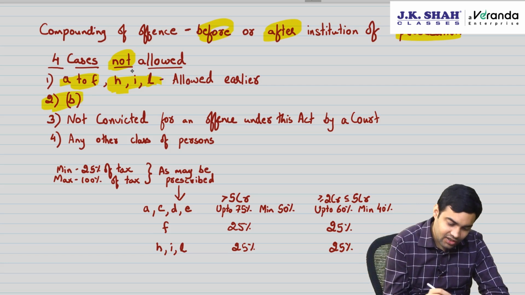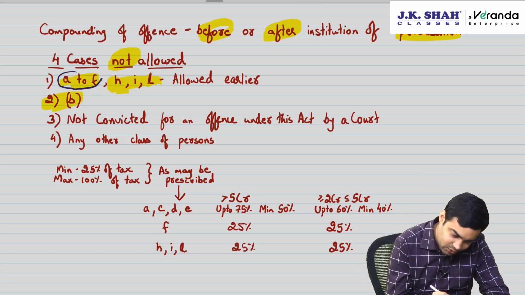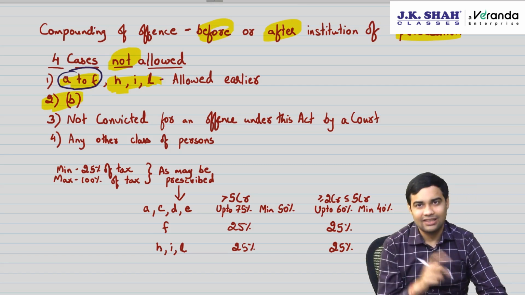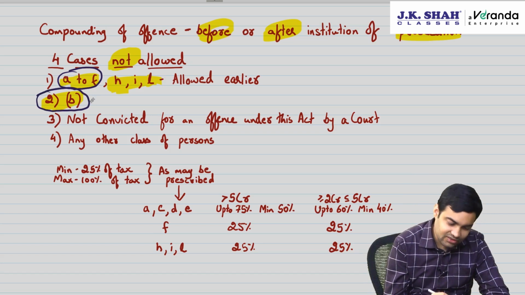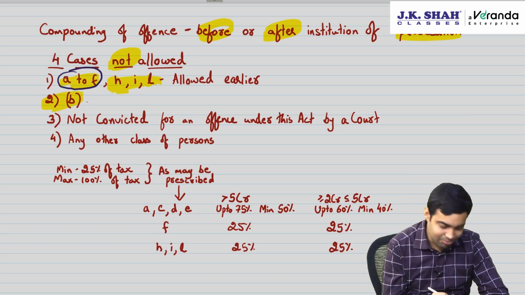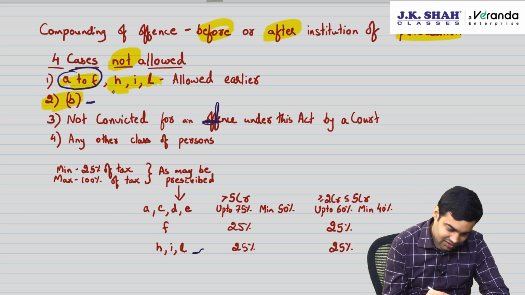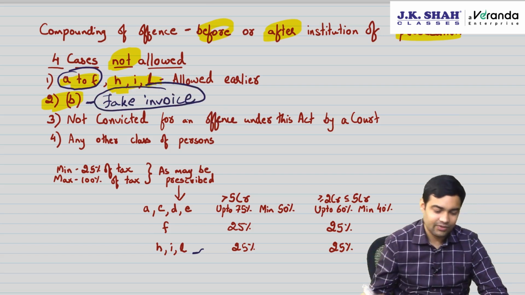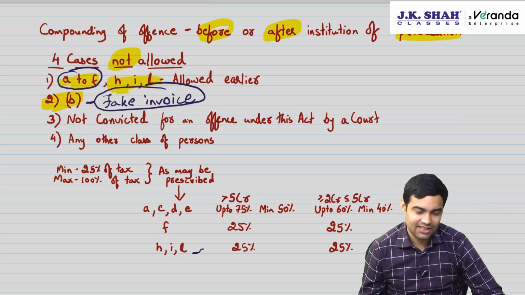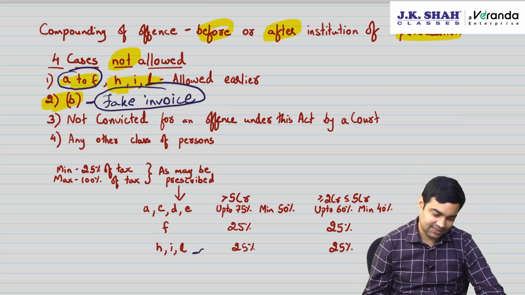For B, no compounding. See, they should have mentioned here A to H excluding B. They should have mentioned, but they have mentioned in second point that B, there is no compounding. Which is B, sir? B is the most dangerous crime in the eyes of law, and that is fake invoicing. Invoices being issued without supply of goods or services.